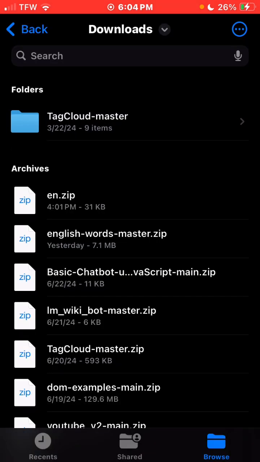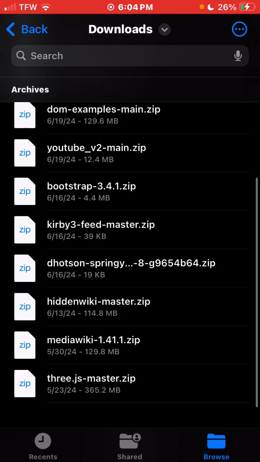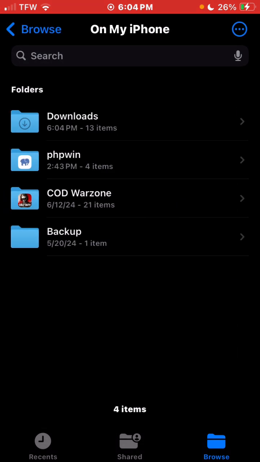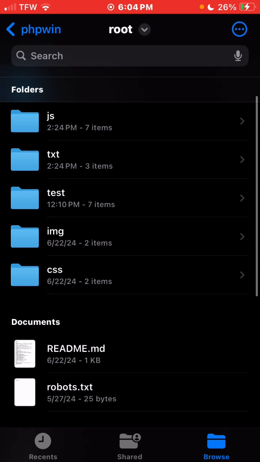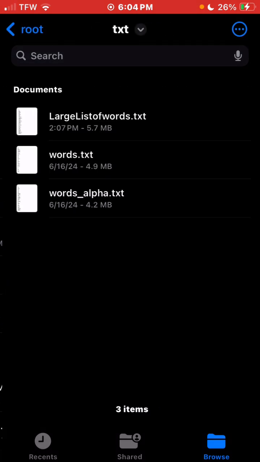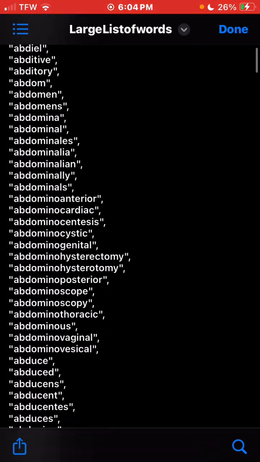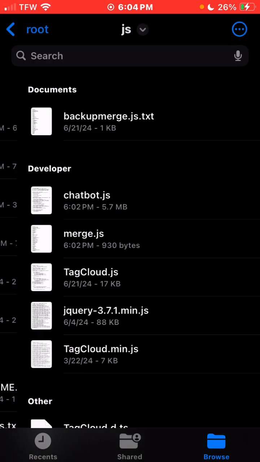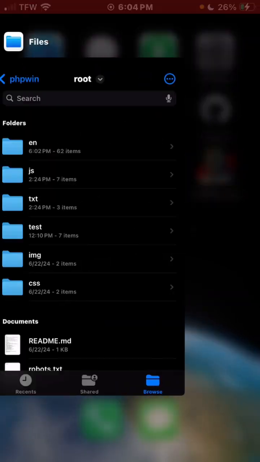I'll go back here. What else is in there? We don't really have much else in there that's from someone else. As far as the words, there's a list of words going in there. The chatbot has this many words in there. Matter of fact, let me go to the file where it is. Let's look at how big this chat file is for this robot.